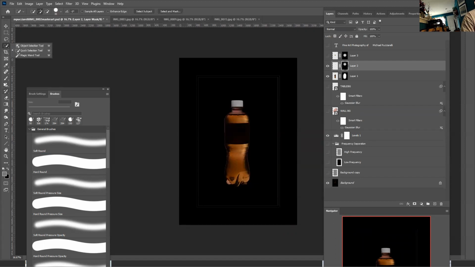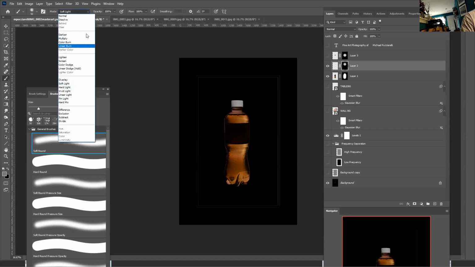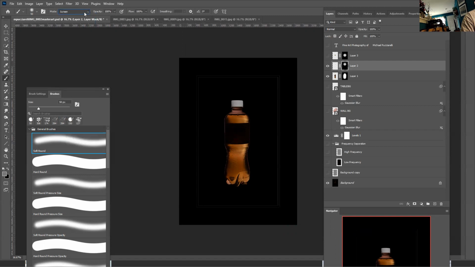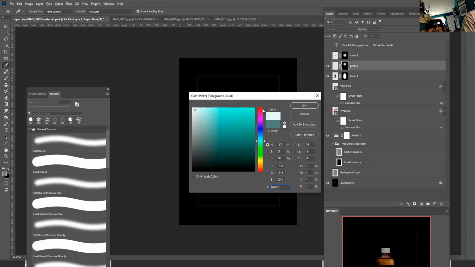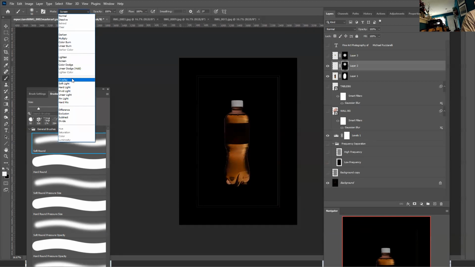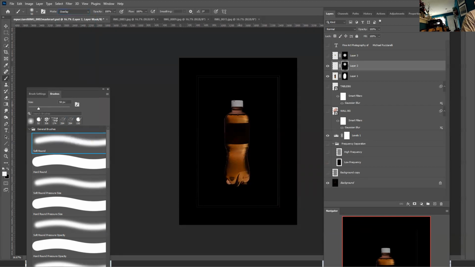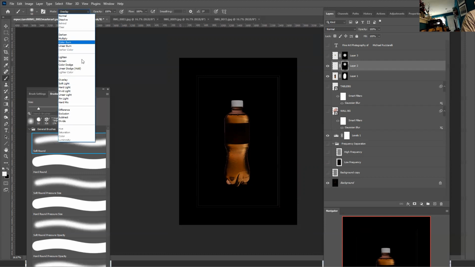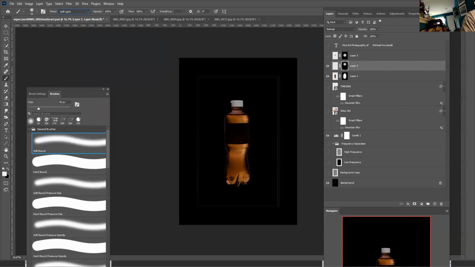Make sure that I'm on the brush. I want to make sure that I'm using a screen blend mode at an opacity of 100%. I paint. That's the first coat of paint. The second coat of paint is overlay. Do more painting. I always paint at an opacity of 100%. And I always end in soft light.